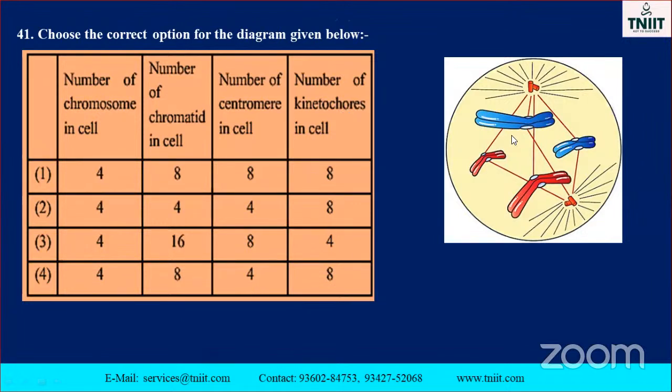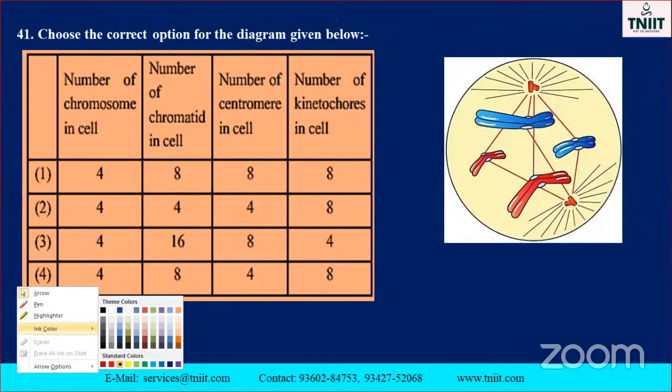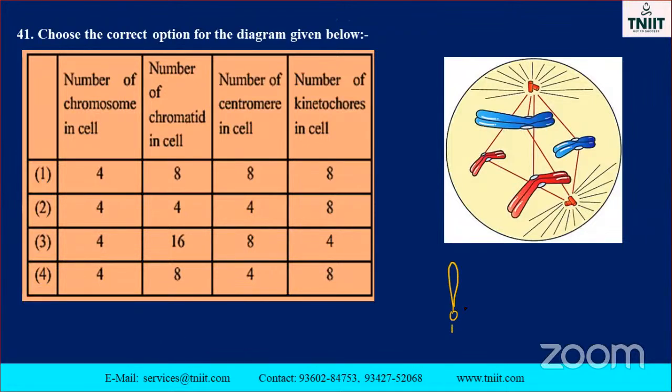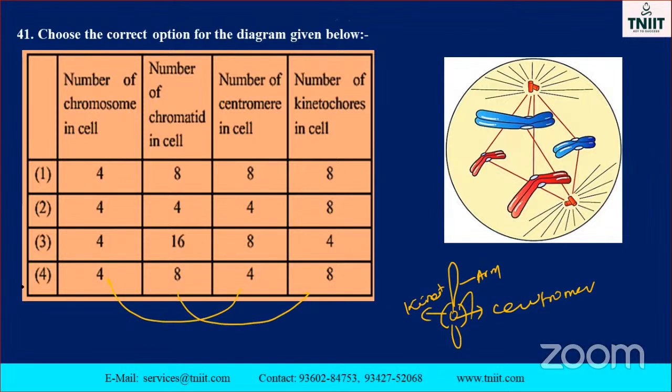Number of kinetochores in the cell. See here one kinetochore, here also. Kinetochore is nothing but, what is that? There is a small structure surrounding. Okay, this is considered arms, isn't it? Arms. This one is called, what is that, you know? Centromere. Okay. Surrounding a centromere, there is a part that is called kinetochore. Okay. So consider how many are there? 8 kinetochores. See, this one is the correct one. Others are wrong.